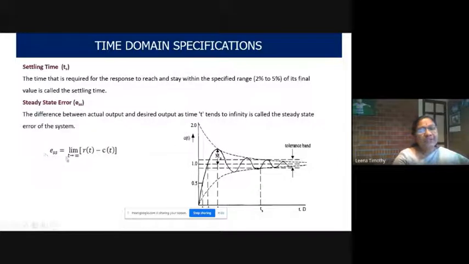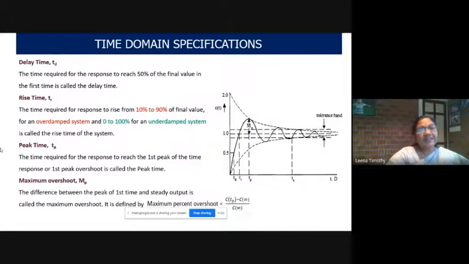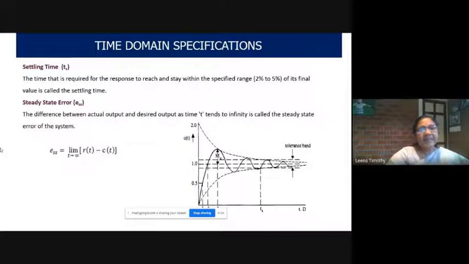Therefore, steady state error is equal to the limit as t tends to infinity of R(t) minus C(t), where R(t) is the desired output, or reference input, and C(t) is the actual output. So these are the time domain specifications: delay time, rise time, peak time, maximum overshoot, settling time, and steady state error.